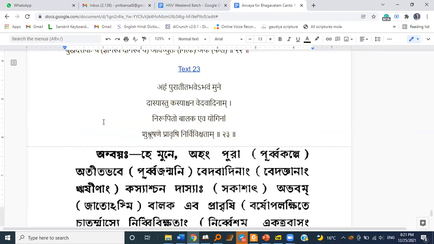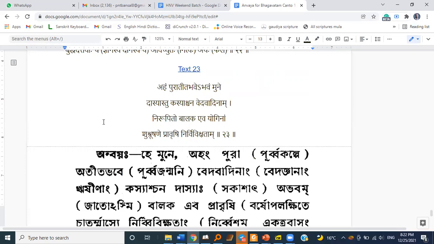Aham Puratit Bhave Bhavam Mune Dasyastu Kasyaschana Vedavadinam. Oh, so Narad Muni is describing his own story, his own Atit. Aham Puratit Bhave. Puratit, before. He Muni.